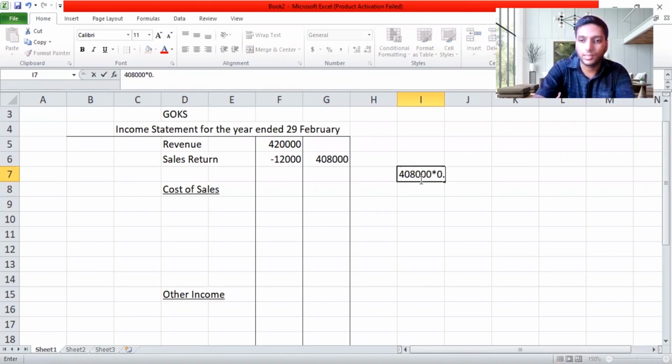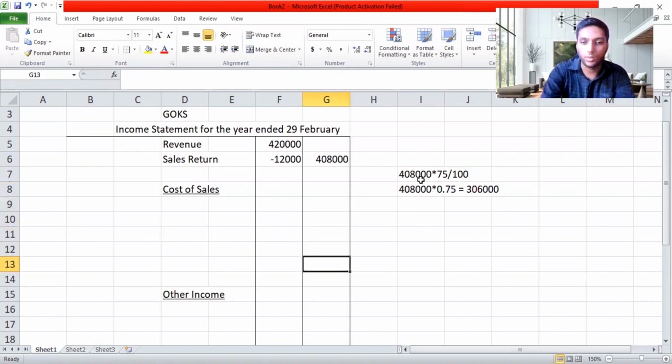In that, if I take 75%, I'm showing you a working, guys. 75 over 100, an easy way to find out. There's another method I use: 408,000 into 0.75. It saves a lot of time when I'm doing it on my calculator. So I'll get 306,000. So this is cost of sales, which I have found now.